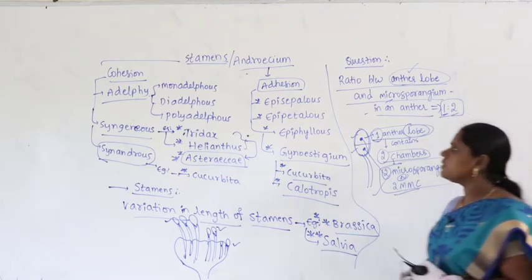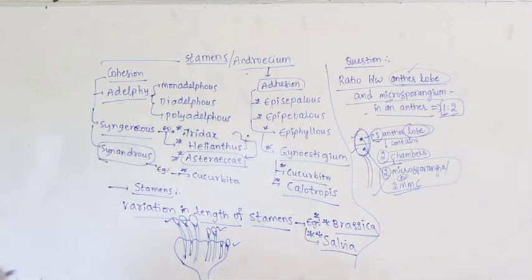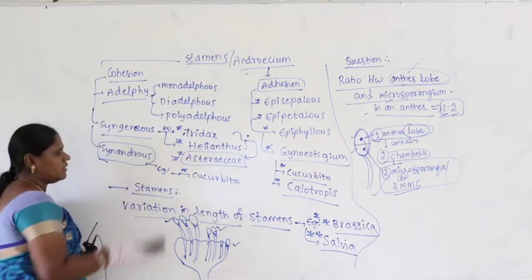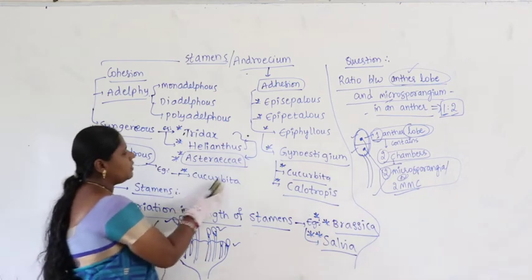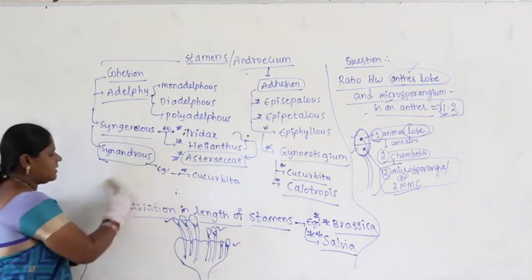Right. This is all about stamens and androecium. Take down carefully the examples for Syngenesious and Synandrous, and try to remember Cucurbita is not only an example for Gynostegium, it is also an example for Synandrous.